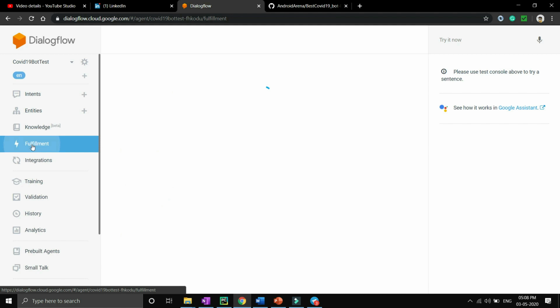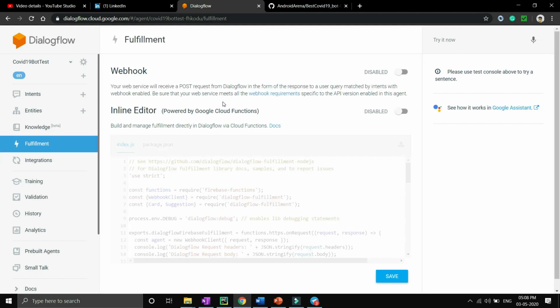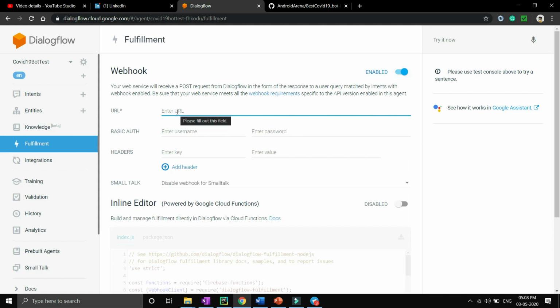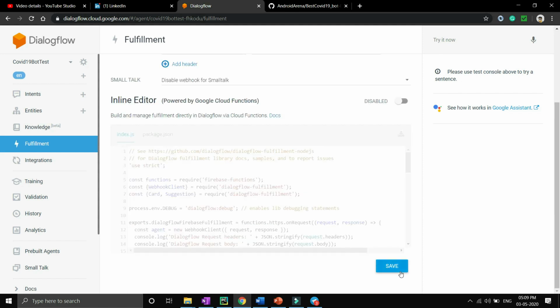The third option is fulfillment. As we have discussed earlier in this video, whenever we have to connect our Dialogflow with our Python or Flask framework in the backend or a cloud like Pivotal or Heroku, we have to go to the fulfillment part and enable the webhook option. Then we give the URL of our Python and Flask framework, which we have deployed in the Heroku or Pivotal Cloud Foundry. We have to click the save option.